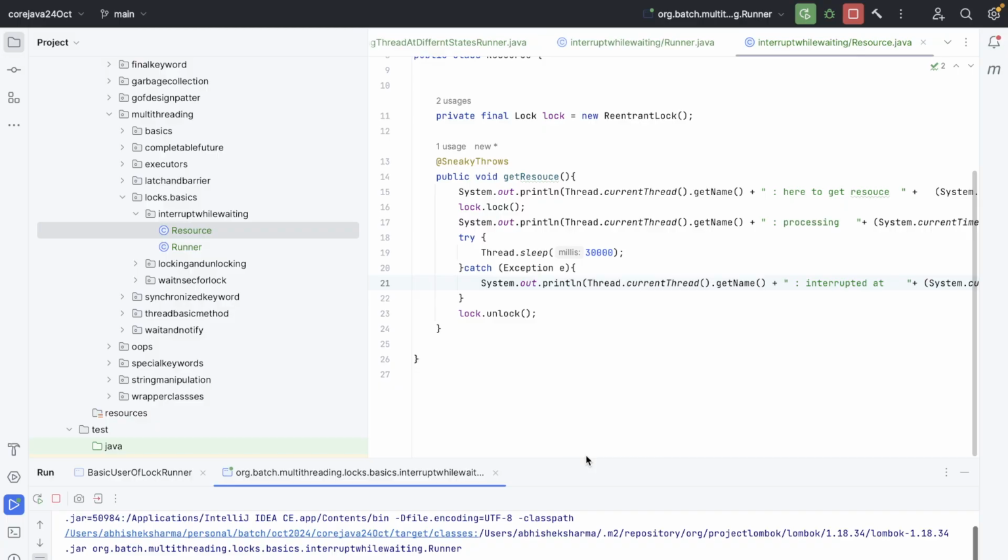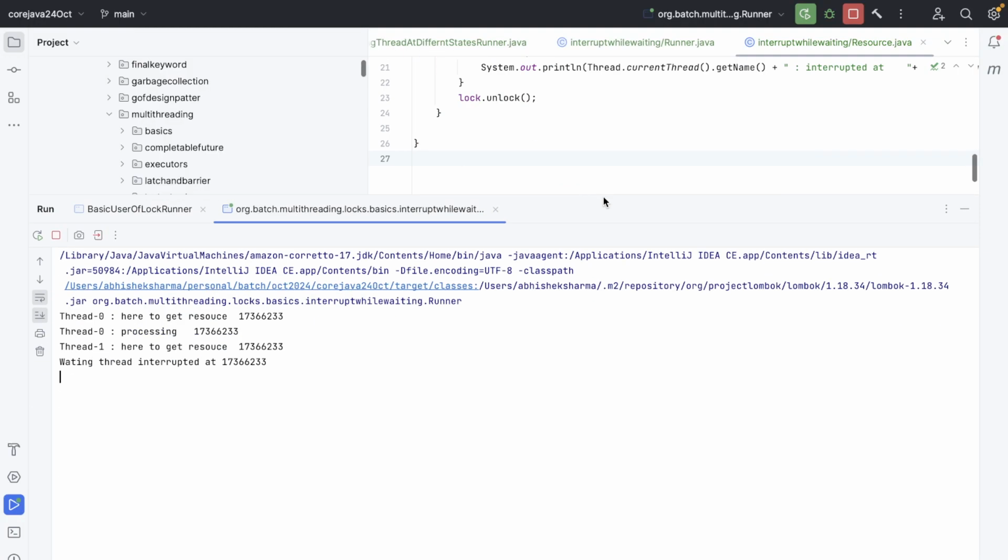Let's run this now. We have to wait for 30 seconds. So see, thread 0 came, got the resource, and started processing, thread 1 is waiting, right? And we have already interrupted the waiting thread, but we will wait for 30 seconds for it to get processed.